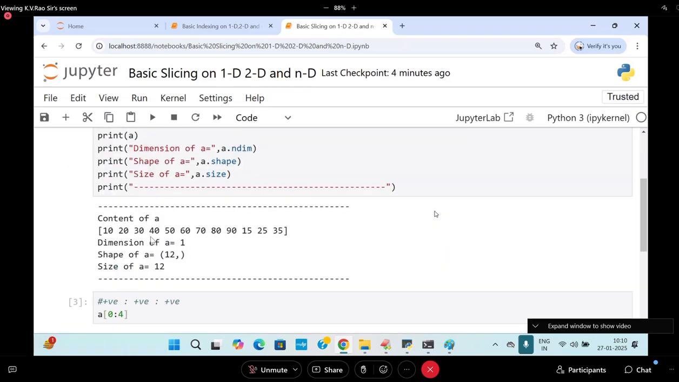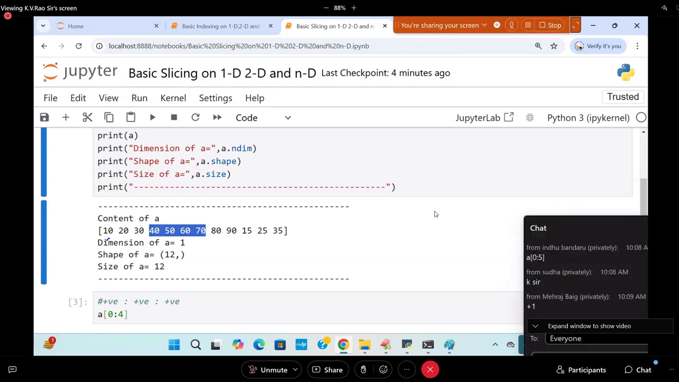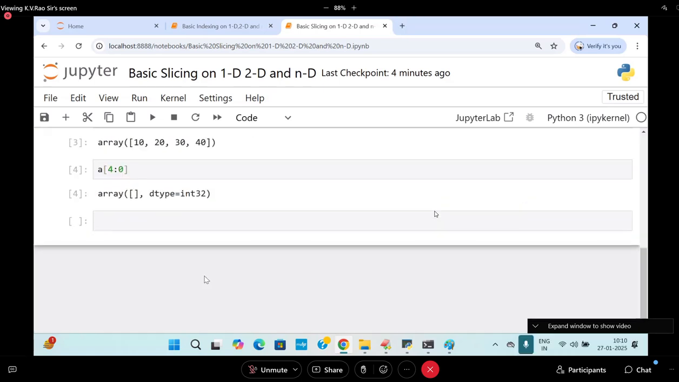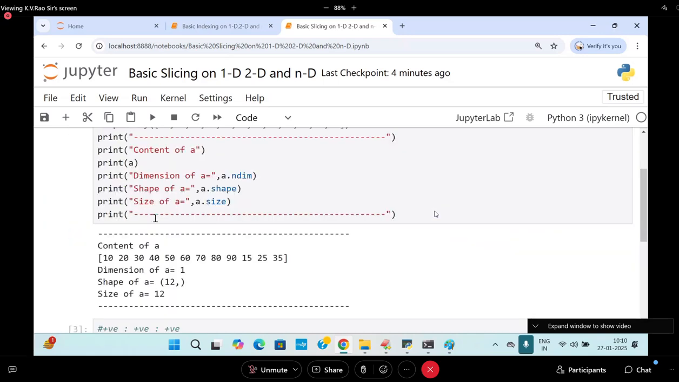Now I want to get 40, 50, 60, 70. The indices are 0, 1, 2, 3, 4, 5, 6. So I want 3, 4, 5, 6. A of 3 colon 7, I will write it.